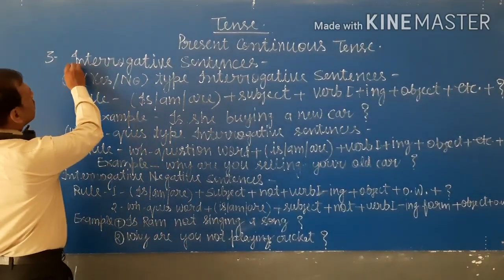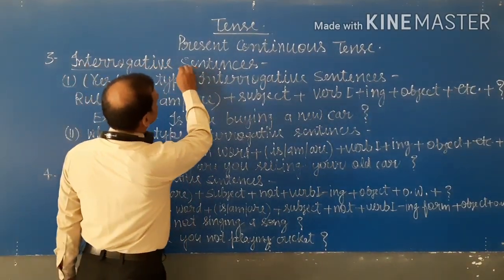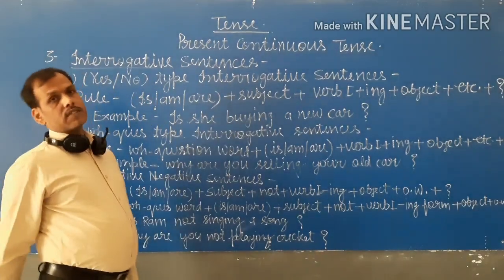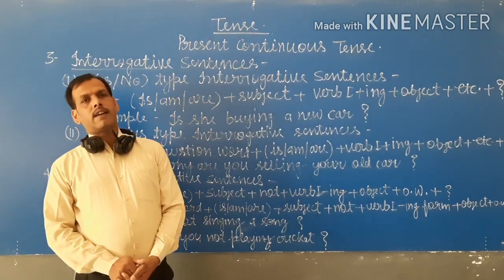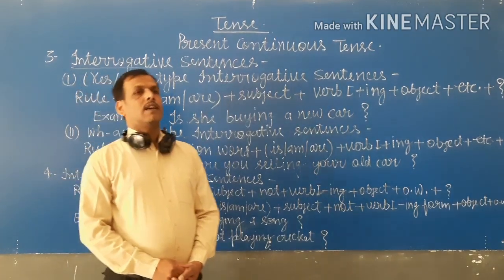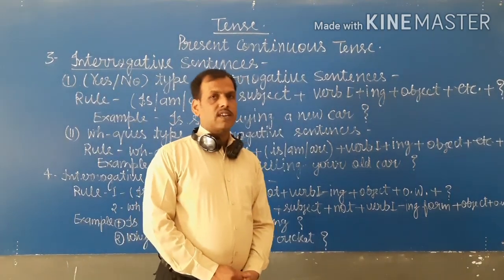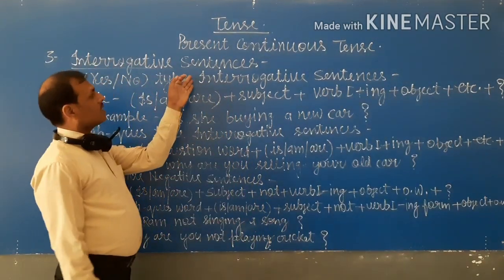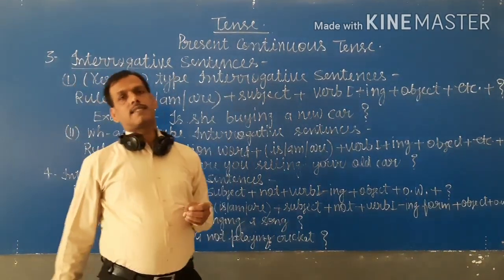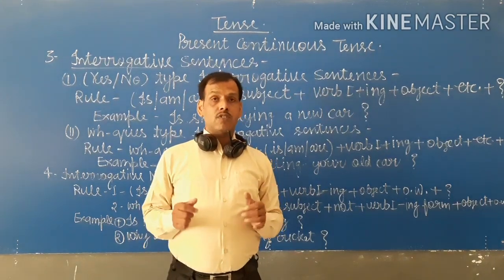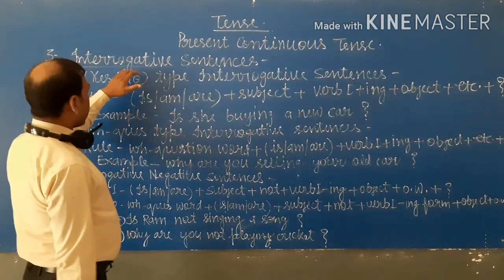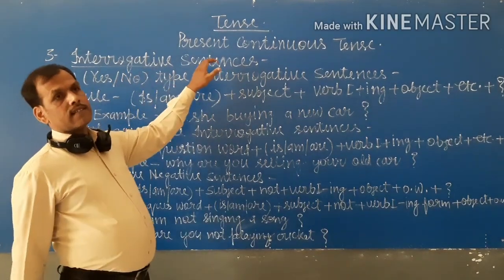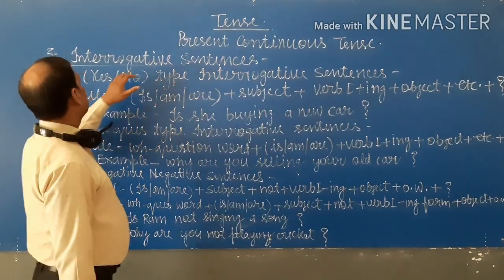First rule is interrogative sentences. You learned earlier in the first chapter what an interrogative sentence is. Interrogative sentences are those sentences that are used to ask a question. Okay? That sentence is known as an interrogative sentence.